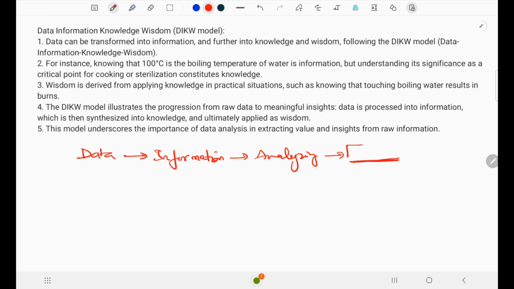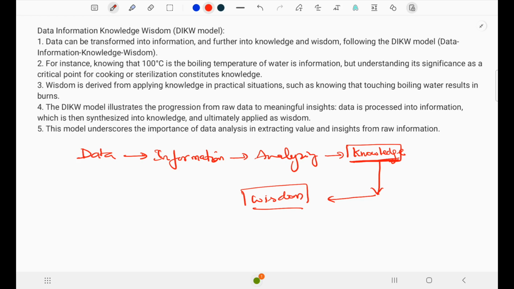What are these meaningful insights? This is called knowledge. Once we get knowledge from different sources of data, one day this knowledge becomes wisdom. The ultimate goal of data analysis and information analysis is wisdom. This is called the DIKW model, which explains how we move from data to information to knowledge to wisdom.